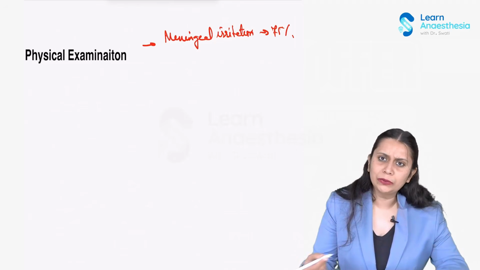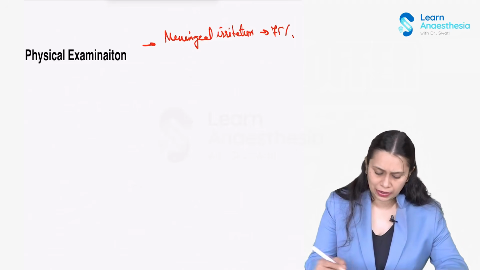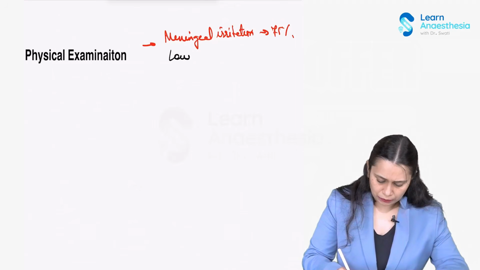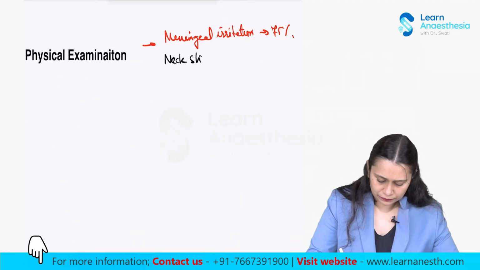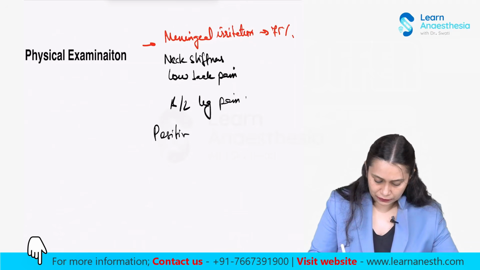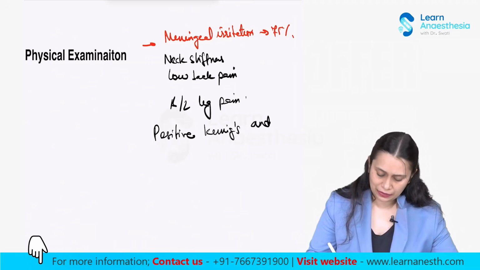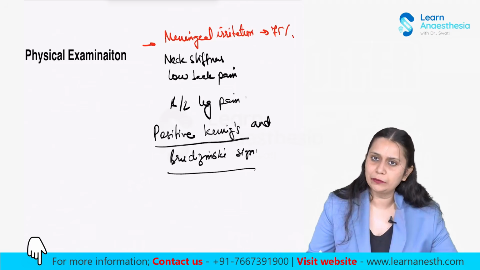When we do the physical examination, there would be neck stiffness, low back pain, then bilateral leg pain, and possibility of positive Kernig's and Brudzinski sign.